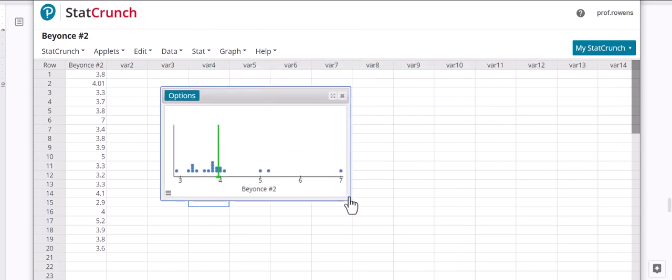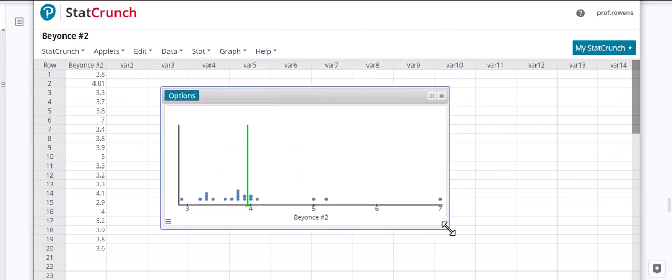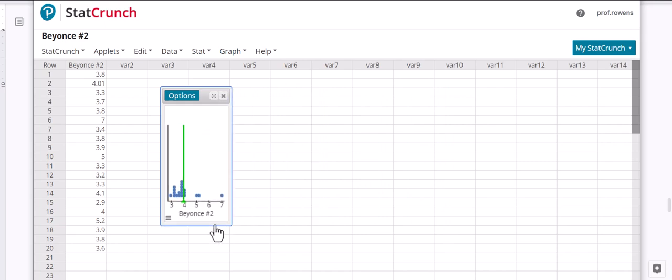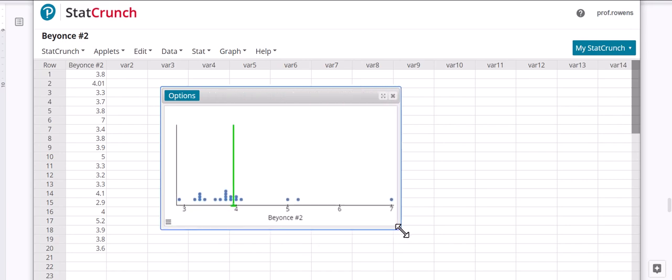Now notice how different this is. Let me make it bigger. Again, we can make it smaller to see the distribution. Sometimes, like I mentioned before, squeezed in, you can tell the shape a little better. So this is definitely skewed right. It has a right tail. Most of the data is concentrated on the left. And the green is our mean. Notice when you hover over it, it tells you what the mean is. So 3.95. Remember, our previous mean was like 4.7. So this is a lot better, 3.95.